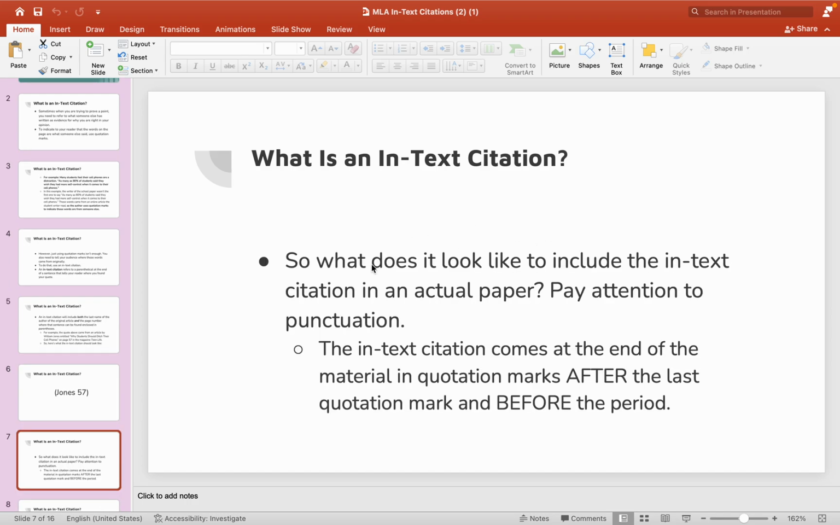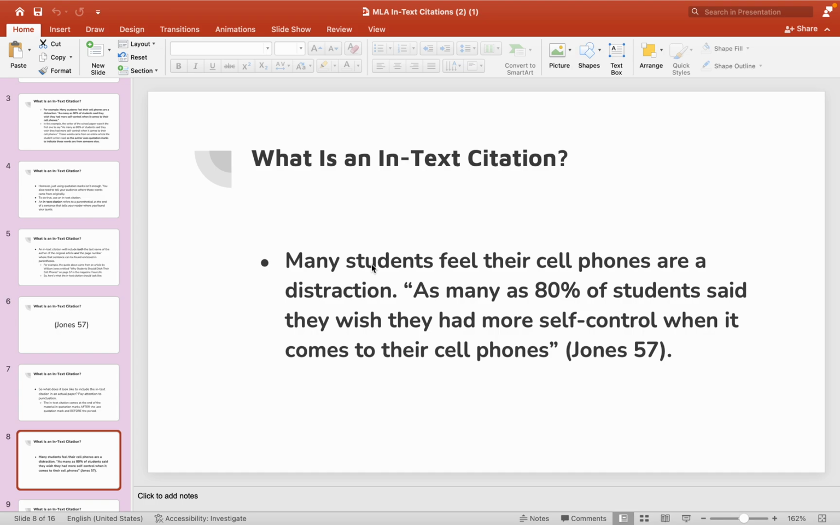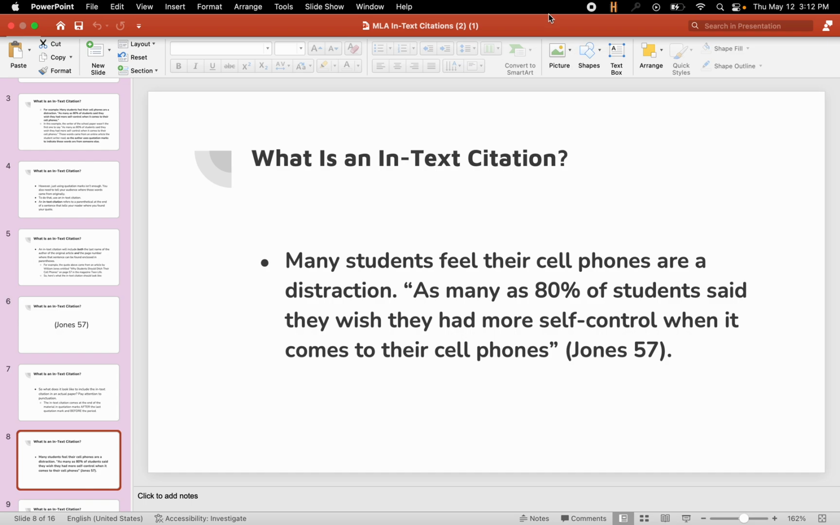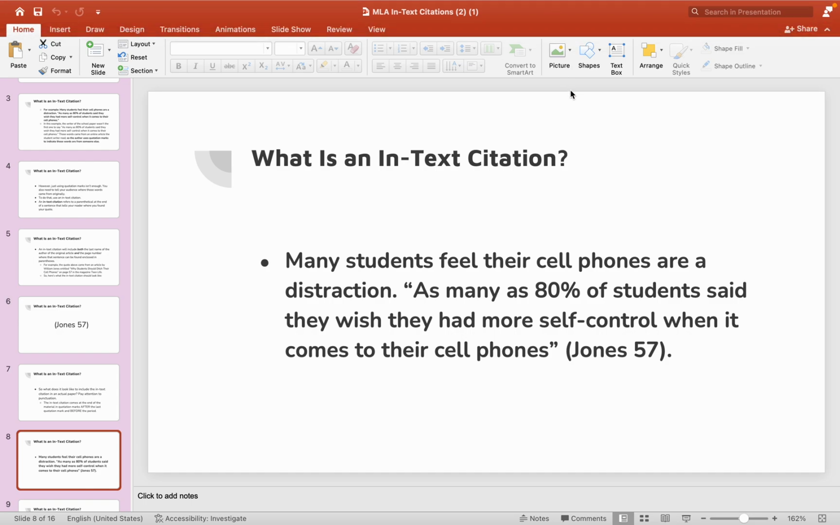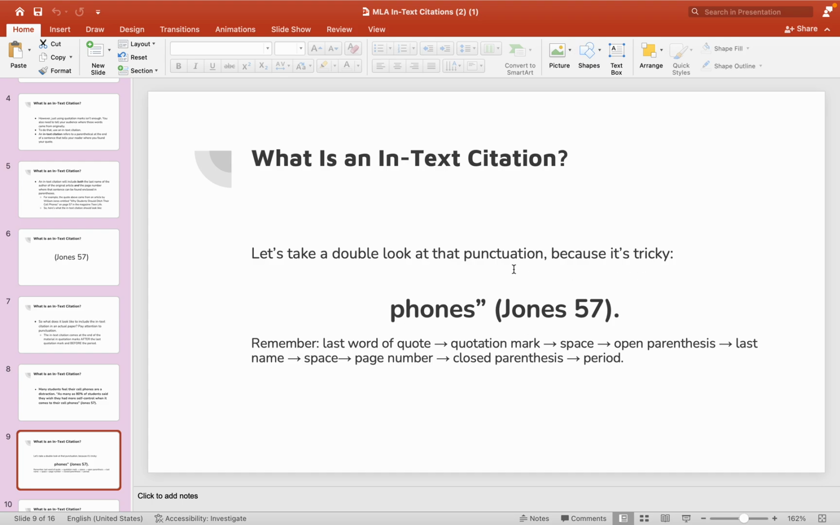So what does it look like to include the in-text citation in an actual paper? Well, you have to pay attention to the punctuation. The in-text citation comes at the end of the material in quotation marks, after the last quotation mark and before the period. So in this example, many students feel their cell phones are a distraction. As many as 80% of students said they wish they had more self-control when it comes to their cell phones. And then we've got this in-text citation. So let's take a double look at the punctuation because it's tricky. You have the last word of the quote, quotation mark, space, open parenthesis, last name of the author, space, page number, close parenthesis, period.